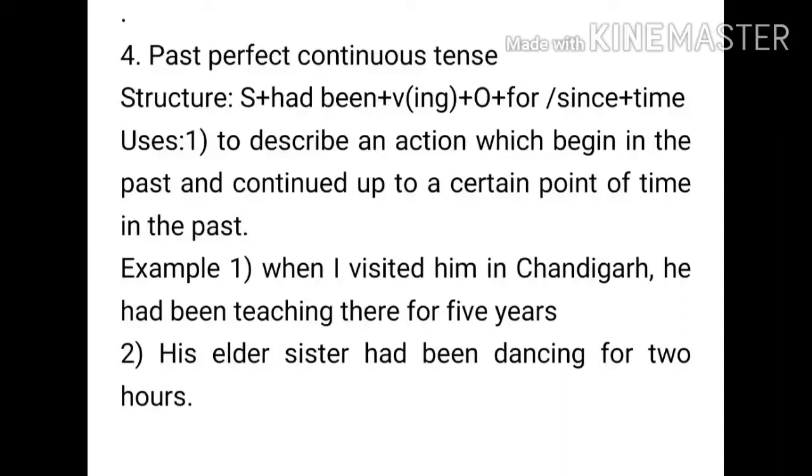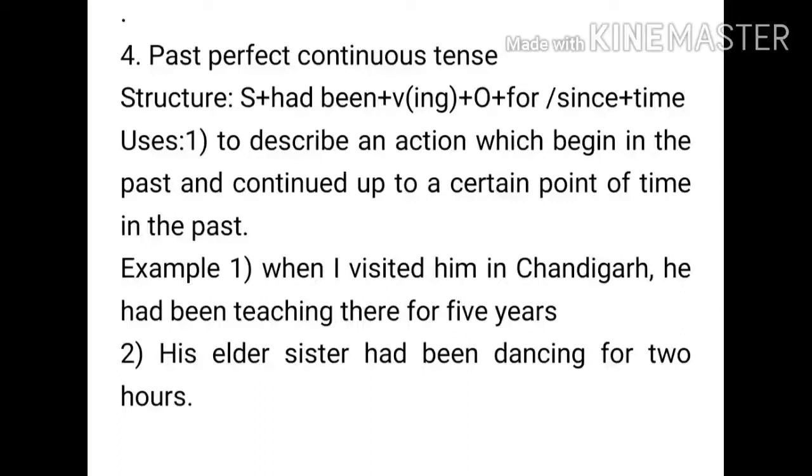For example, when I visited him in Chandigarh, he had been teaching there for 5 years. That means both the actions are related to the past. In this example, the first part, when I visited him in Chandigarh, is in the past. At that time he had been teaching there for 5 years. That means this action was continuing up to some time in the past only. So such sentences will be there in the past perfect continuous tense.